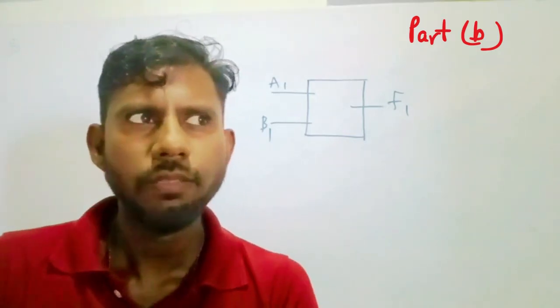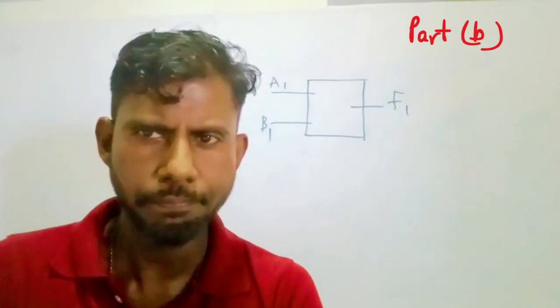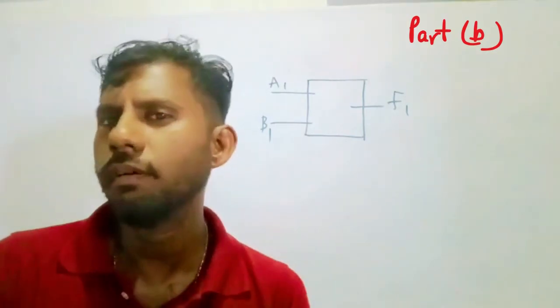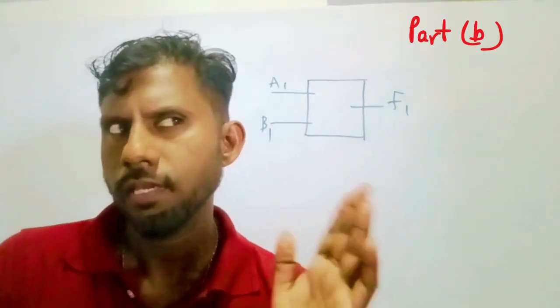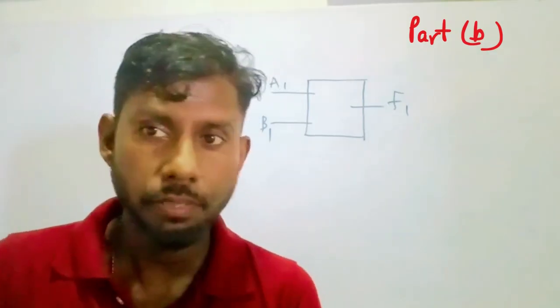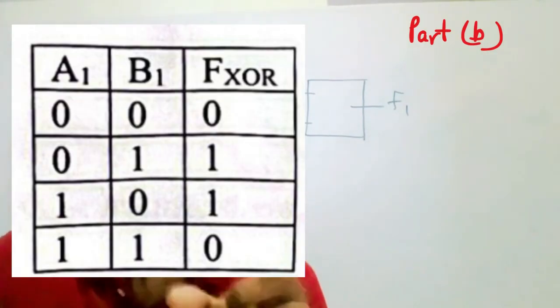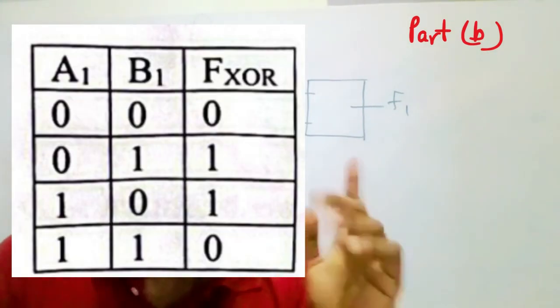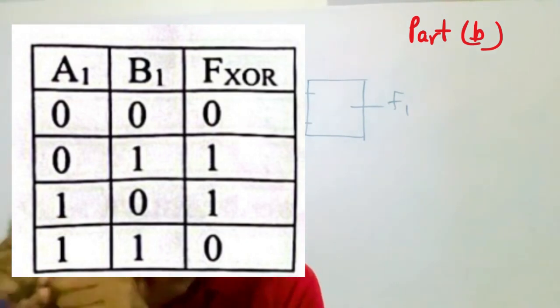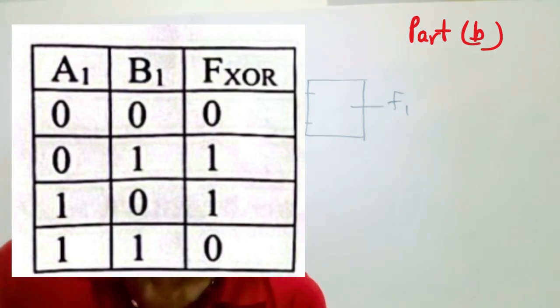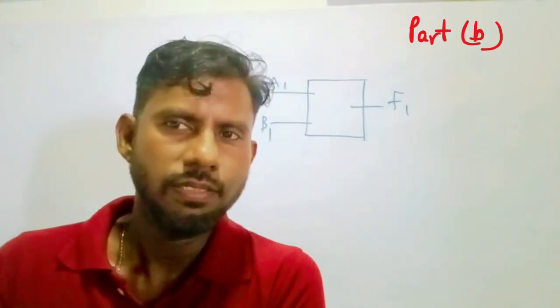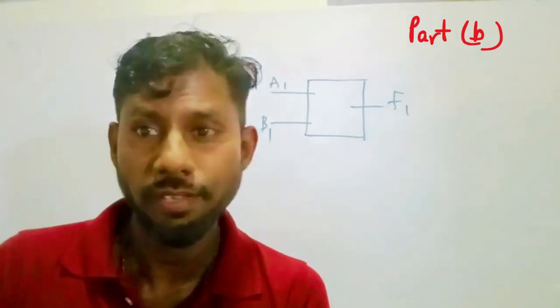So when both are the same, do we have in our logic gates anything like that? If you can remember, XOR, when both inputs are similar, gives a 0 signal. So this is exactly the opposite. So you should understand this is the opposite of XOR, right?